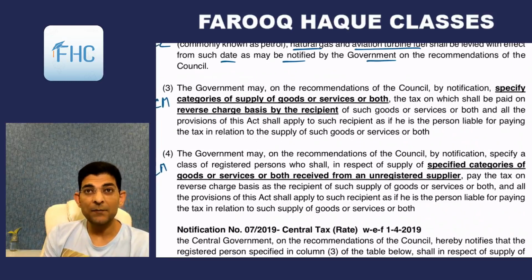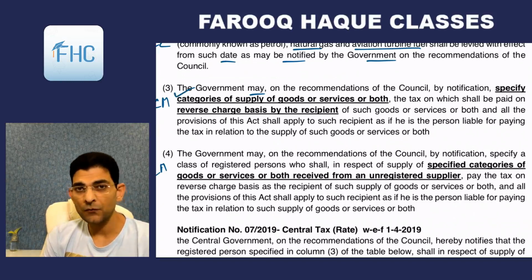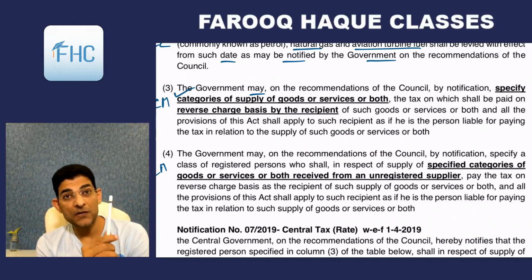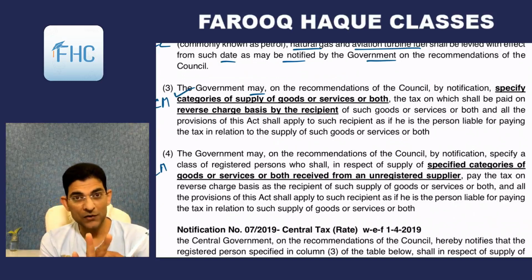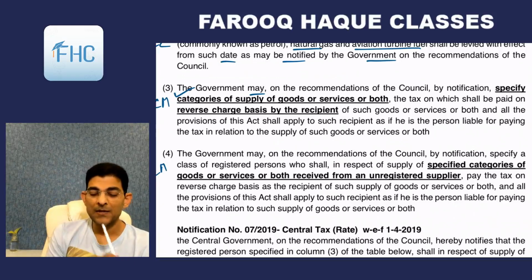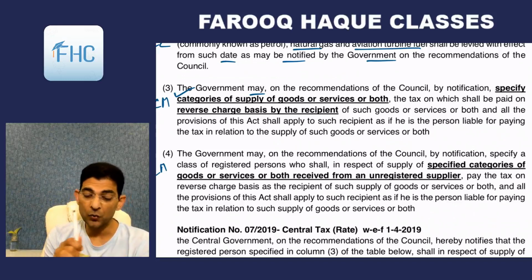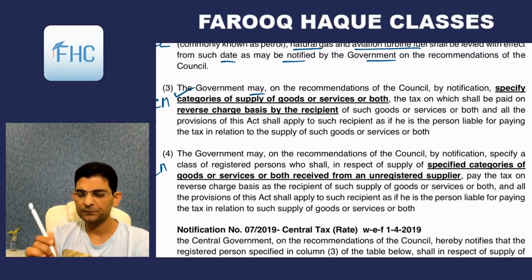Subsection 3 first says that the government may, on recommendation of the council, by notification specify categories of supply of goods or services or both. Here 'may' means it is not compulsory, it is optional. So categories of supply will be notified by the government. If the government says that this pen is notified under this section, then reverse charge will apply to the pen. It is not yet done on pen, but I'm just giving an example. So the government will specify the category of goods or services or both.